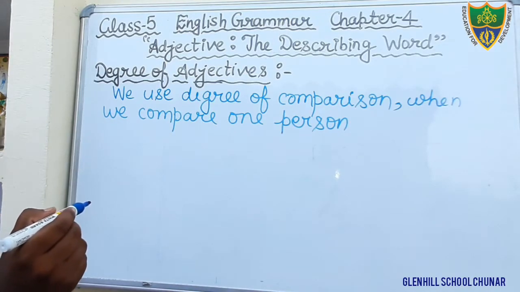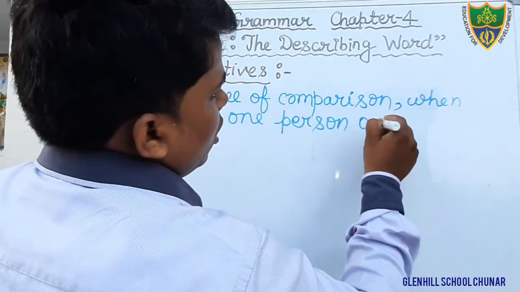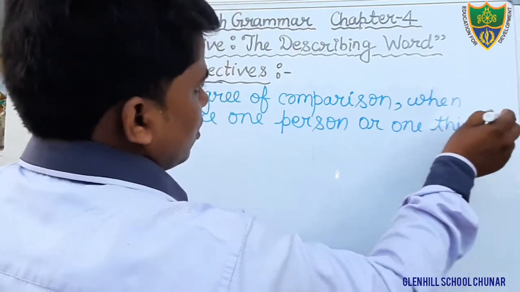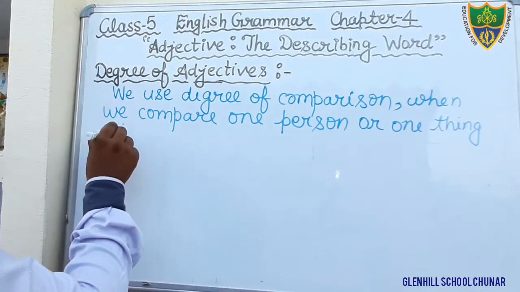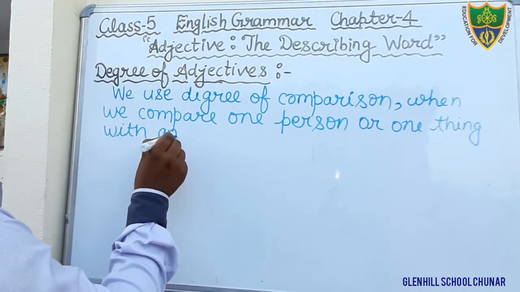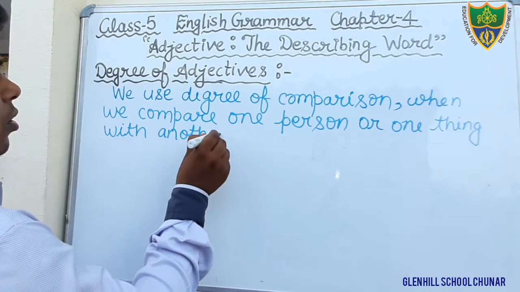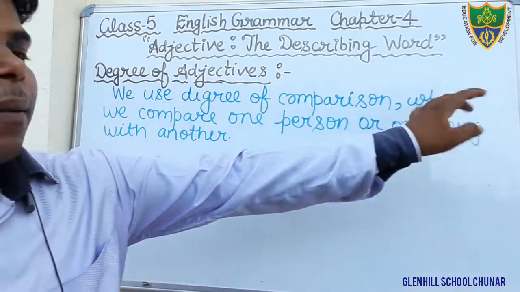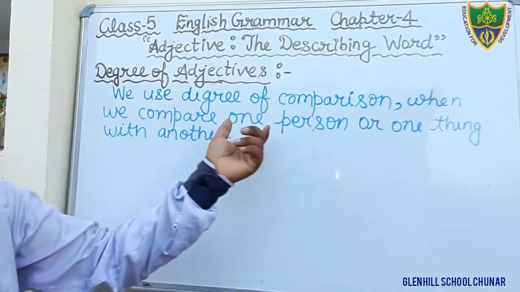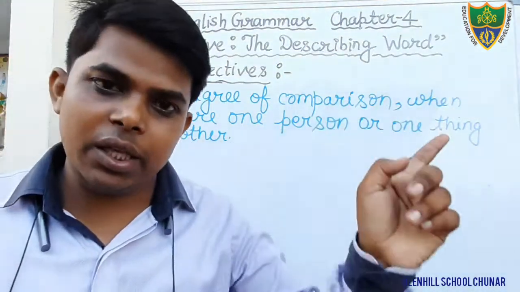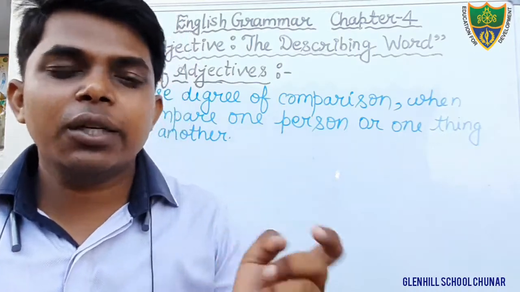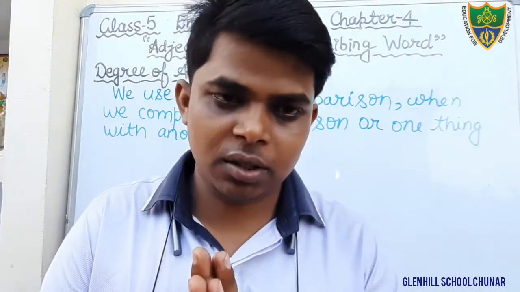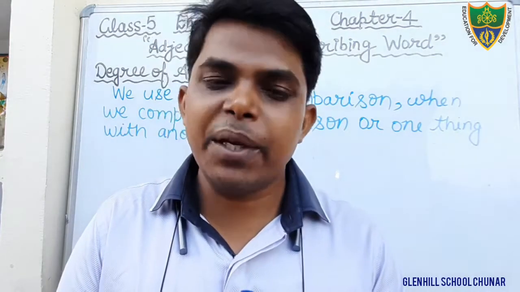We use degree of comparison when we compare one person or one thing with another. Okay, it means we use degree of comparison to compare things or to compare people.